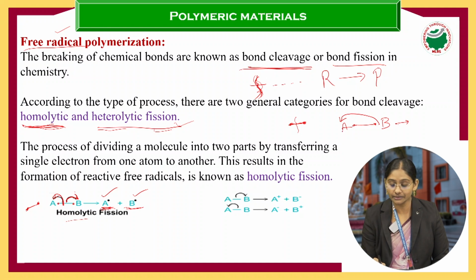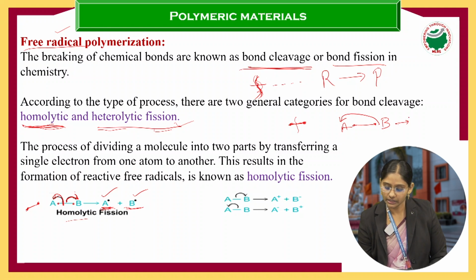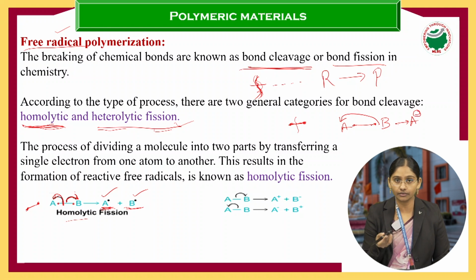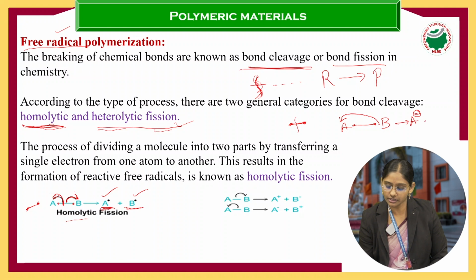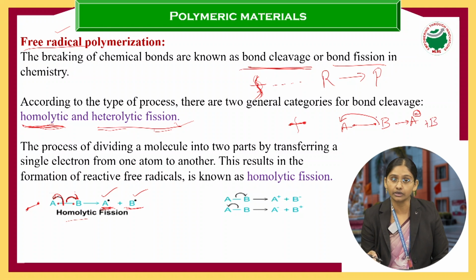A atom is taking both the electrons, so A will get the negative charge. B is not having any electron here, so B will get the positive charge.